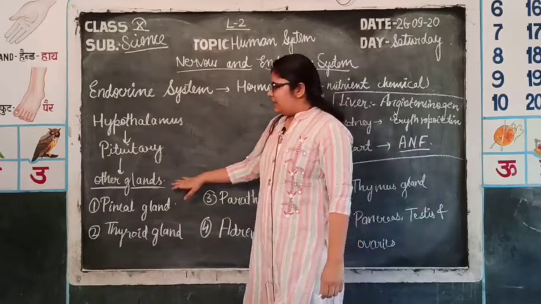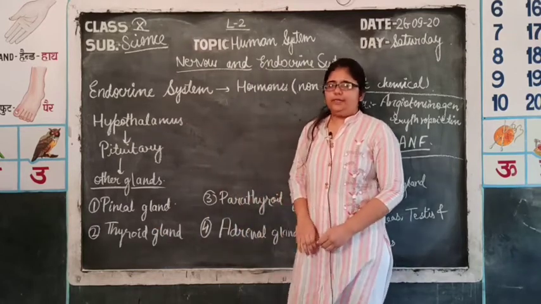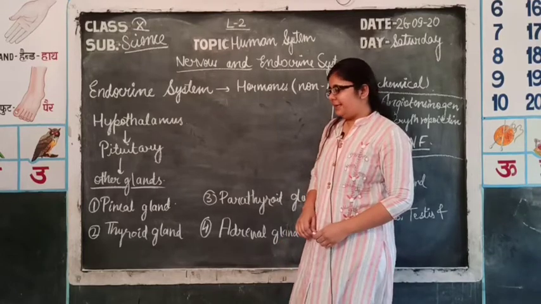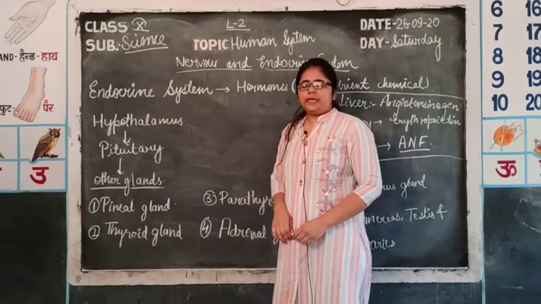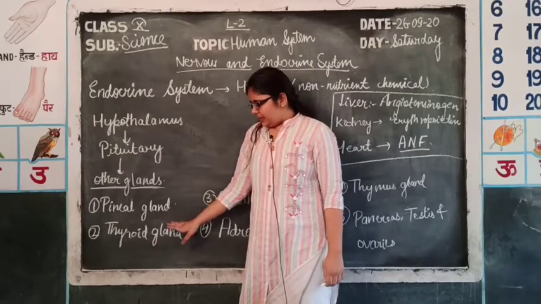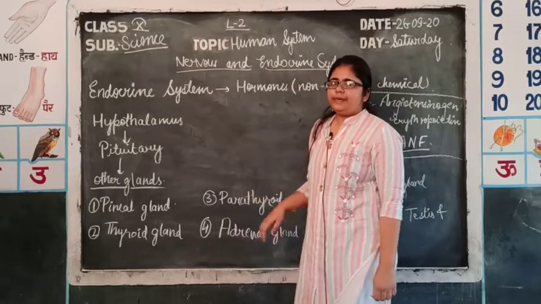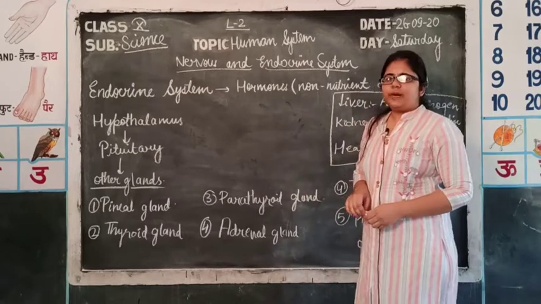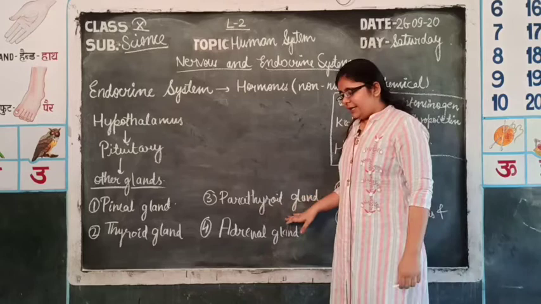So, among the other glands, the first is the pineal gland, which is present in the upper part of the body and secretes melatonin hormone. Melatonin hormone helps in maintaining the biological clock of the body, that is the sleep-wake cycle. And after the pineal gland comes the thyroid gland, which secretes the thyroxine hormone. This hormone maintains the basal metabolic rate of the body, that is the rate of various metabolic reactions acting in our body. Third gland is the parathyroid gland.